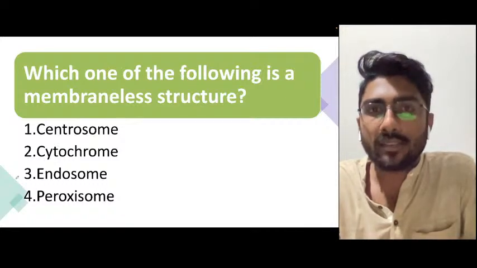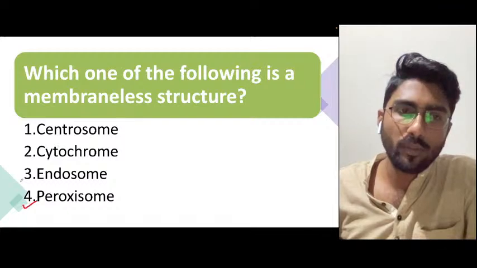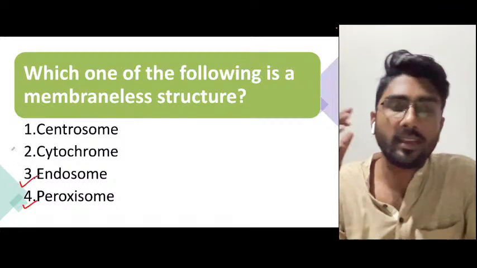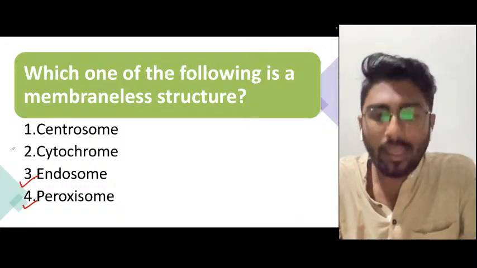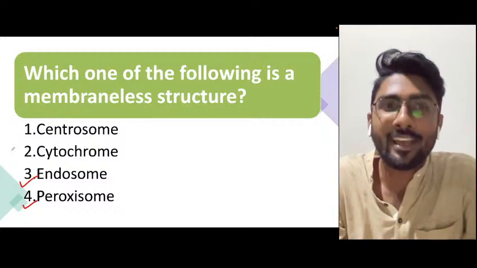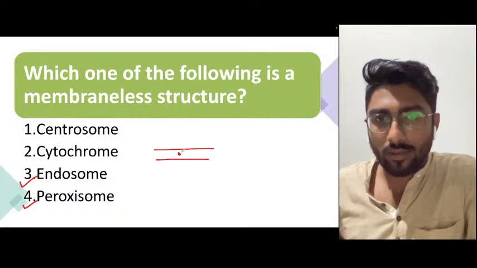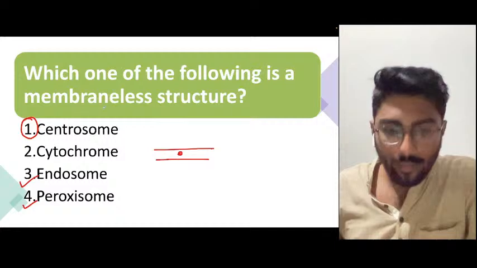Which one of the following is a membraneless structure? Peroxisome, endosome, these have a membrane. Cytochrome, it doesn't have a membrane, but it is present inside a membrane, so we can consider this as having a membrane. So centrosome would be the answer. This doesn't contain any membrane structure.